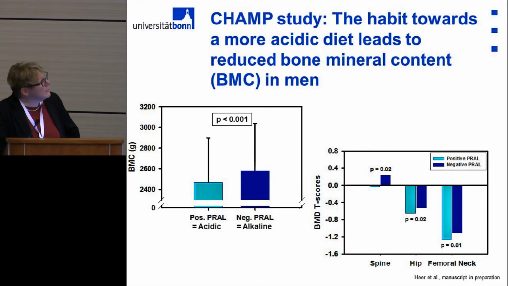When we did that, and here you are seeing the bars, the light blue bar shows the positive PRAL, meaning a more acidic diet, and those who had a negative PRAL, a more alkaline diet. You see that the bone mineral content is higher in those who had a negative PRAL, and for the bone mineral density in the different areas, you see that those who have a negative PRAL, meaning a more alkaline diet, their bone mineral density is less decreased. So there seems to be a relationship, and it seems really that there is a positive effect of negative PRAL, meaning a more alkaline diet.